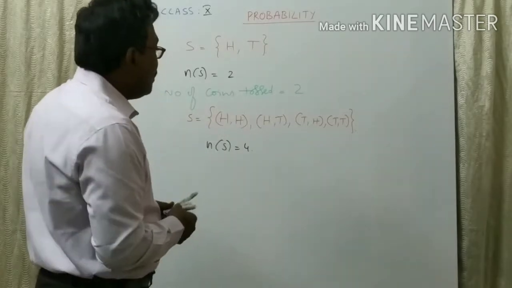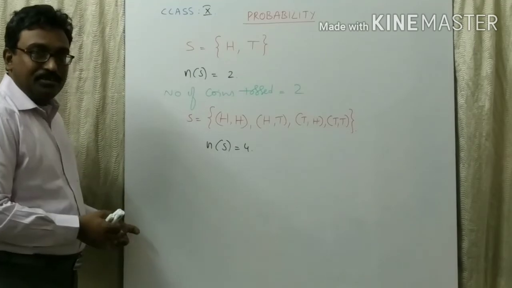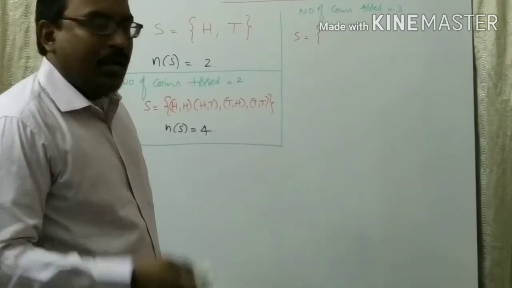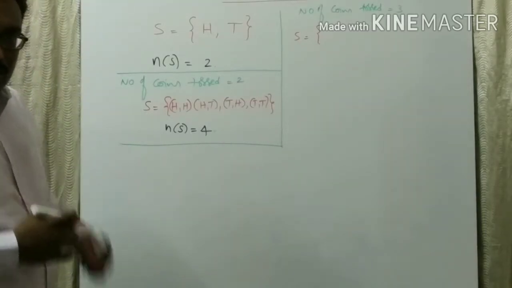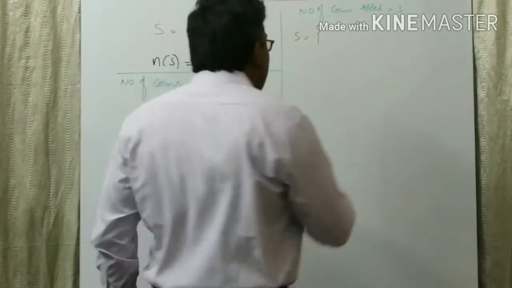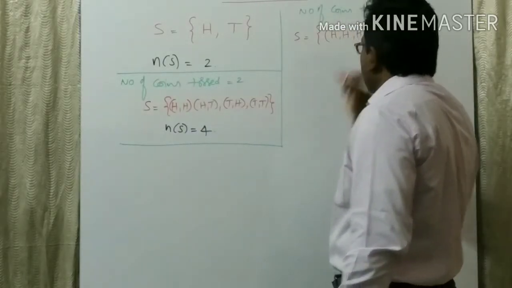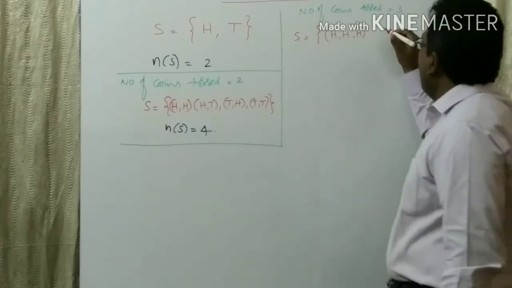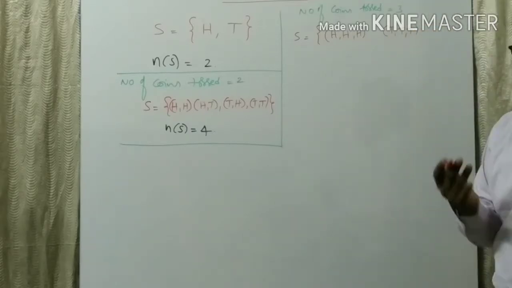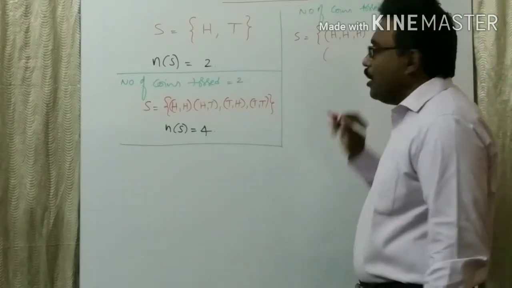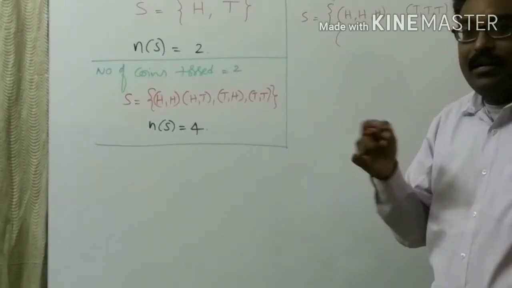Now suppose 3 coins are tossed. How many sample spaces will come? First, let me check. First time, all 3 coins show heads. Slowly I remove heads and replace them with tails.